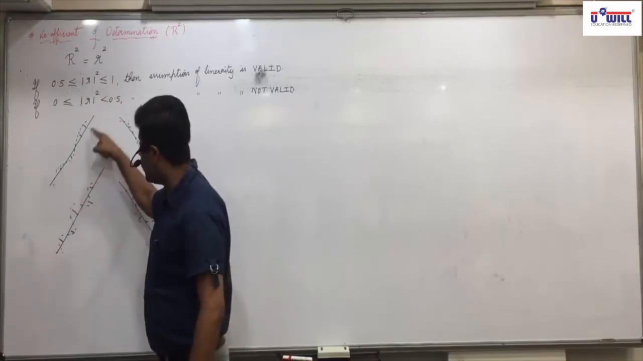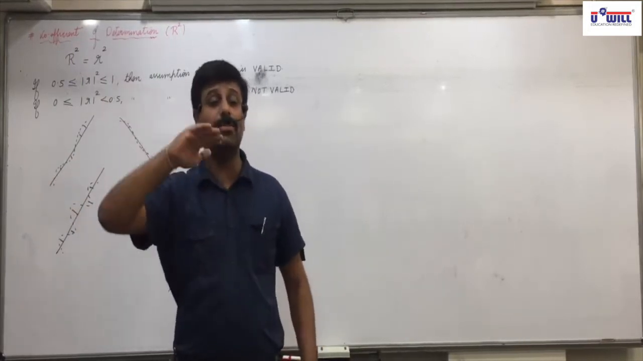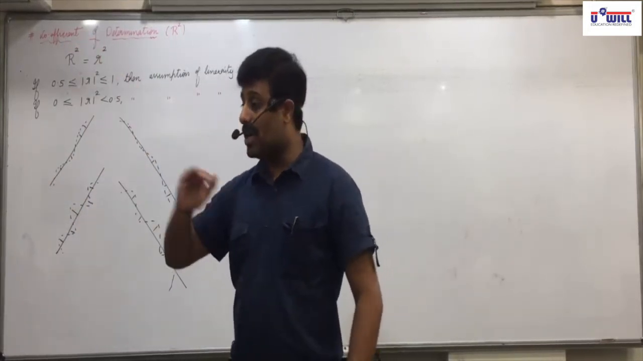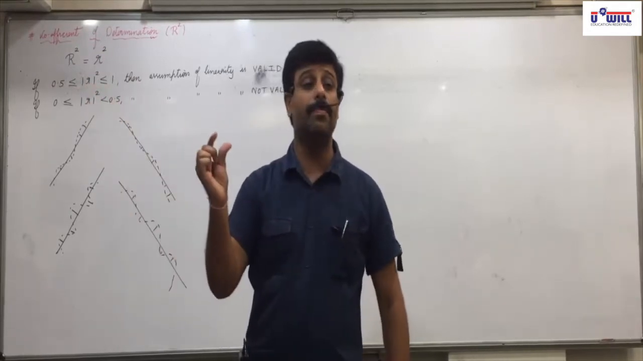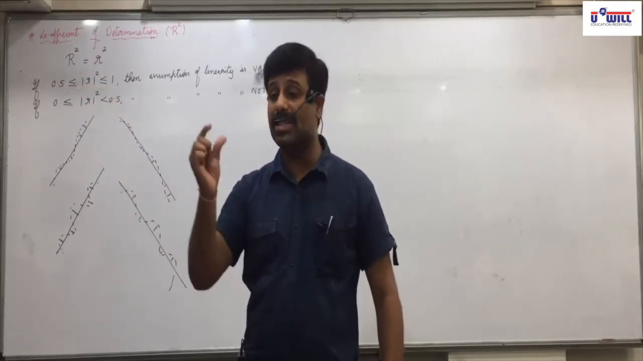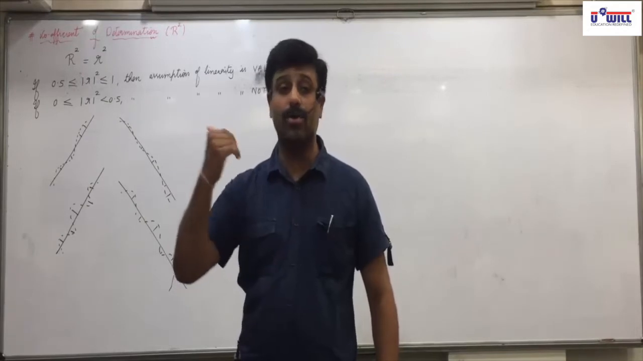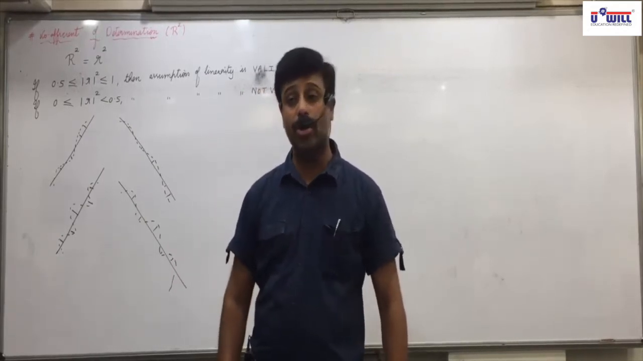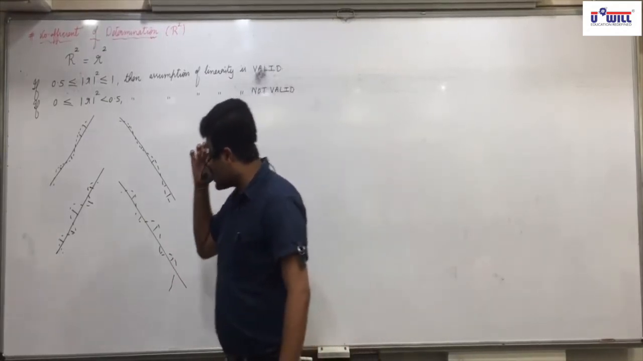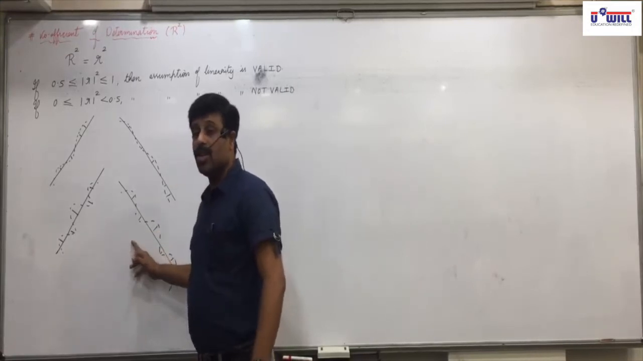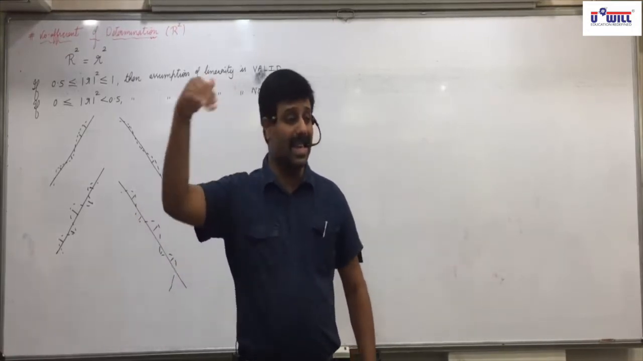If it comes near to 1, it means the linearity assumption is valid. And because it comes near to 1, error is less. And because the error is less, you can trust and rely on the estimates that we are going to find. If your answer comes near to 0, it means the linearity is less.